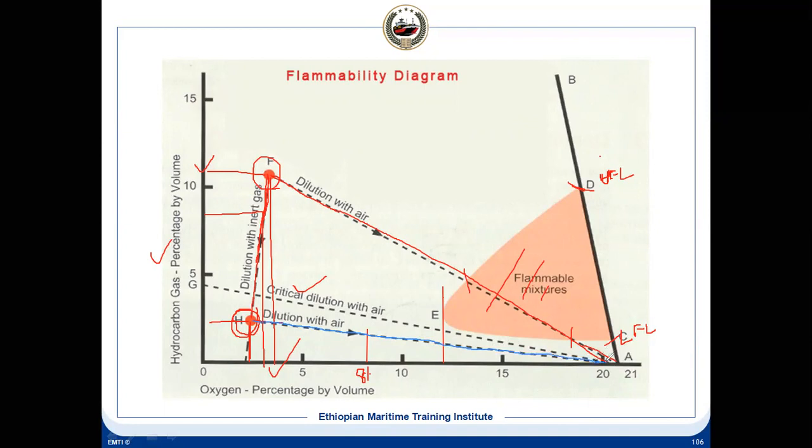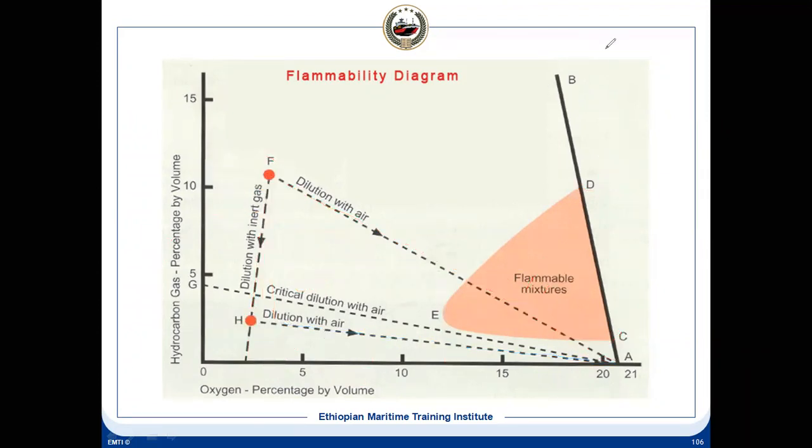Once it comes to 21%, it does not cross the flammable range mixture. That's why for gas freeing, it is very important to reduce your atmosphere below the critical dilution line. After that, you introduce a large quantity of air to remove the hydrocarbon gases and IG and bring the atmosphere to 21%. So is everybody clear on what I said?